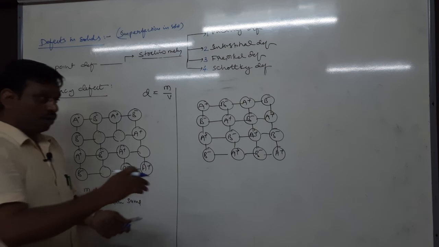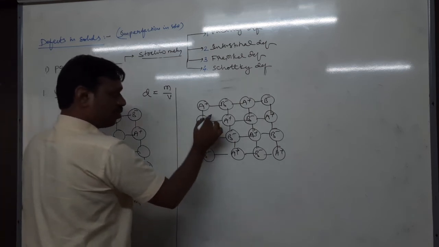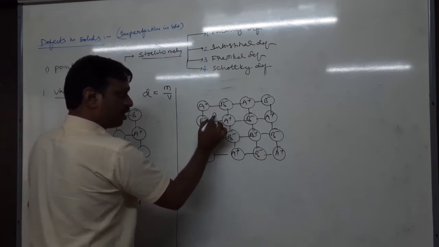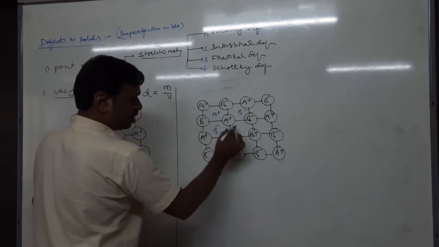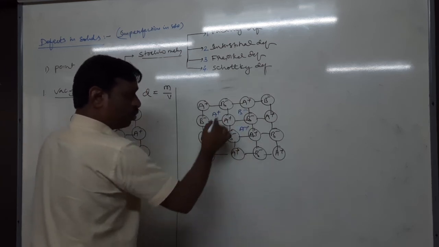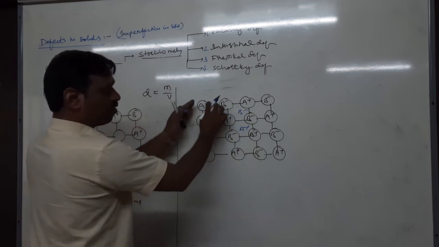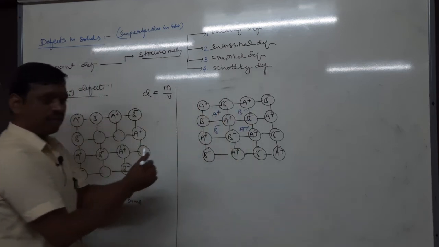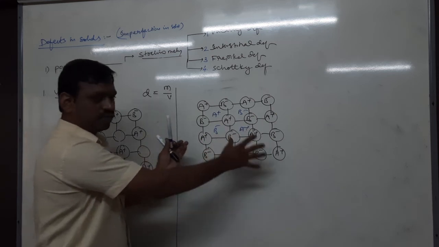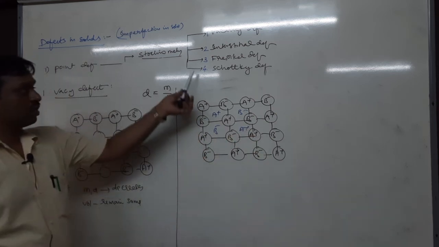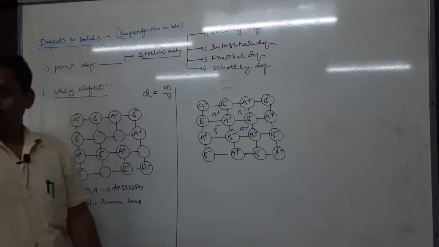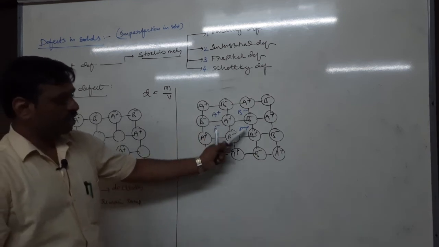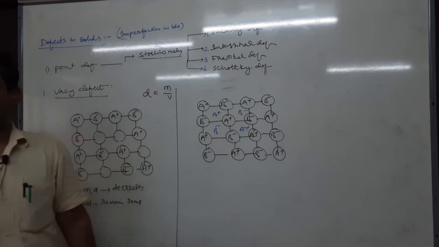So the defect in which some of the lattice points occupy the interstitial sites, like A plus and B minus, gives interstitial defect.